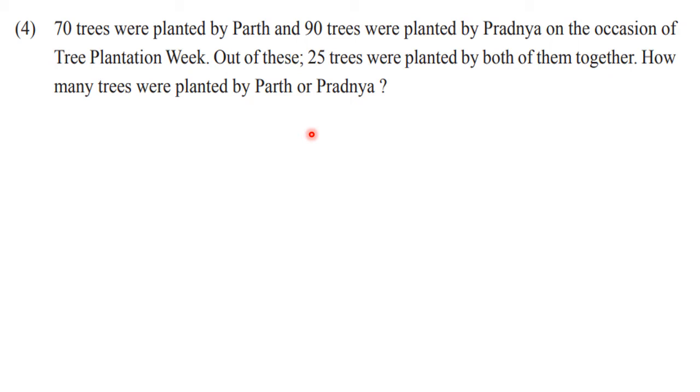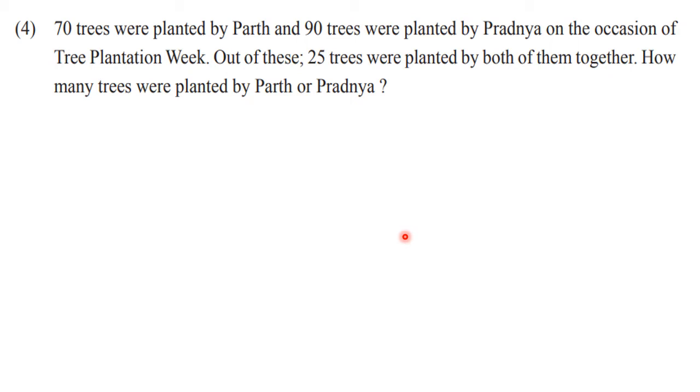As I said in the previous lecture, these problems I am solving by only one method, that is by using the formula. Okay. So here n of A is known, n of B is known, and n of A intersection B also is known. So it is very easy to find n of A union B.